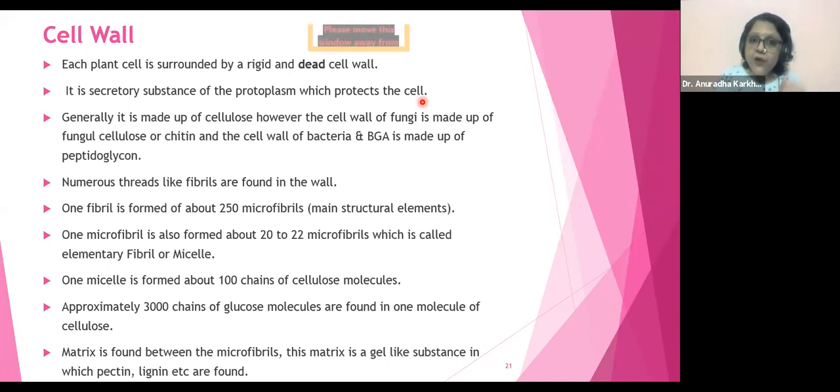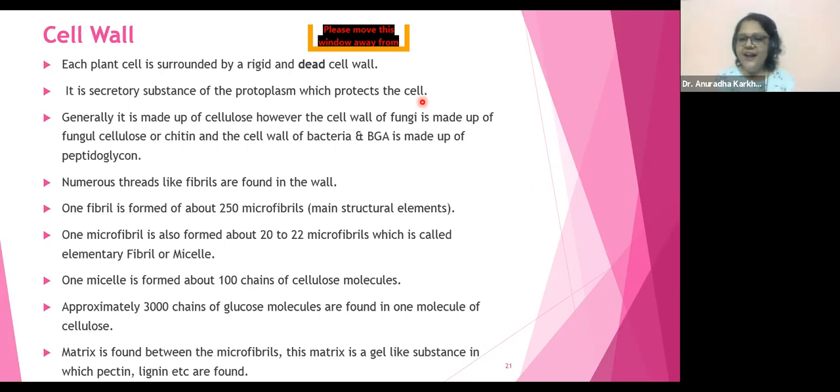The next point, approximately 3,000 chains of glucose molecules are found in one molecule of cellulose. Look at the complexity. 3,000 chains of glucose molecules. So C6H12O6, C6H12O6, C6H12O6, ऐसे 3000 ग्लूकोज मॉलिक्यूल की जो एक चेन होती है ना बेटा, वैसे 3000 ग्लूकोज मॉलिक्यूल्स की एक चेन बनेगी, तो दैट इज वन सेल्यूलोज मॉलिक्यूल. Oh my god, a bit too much, but interesting, right? So now थोड़ा सा उल्टा जाते हैं.